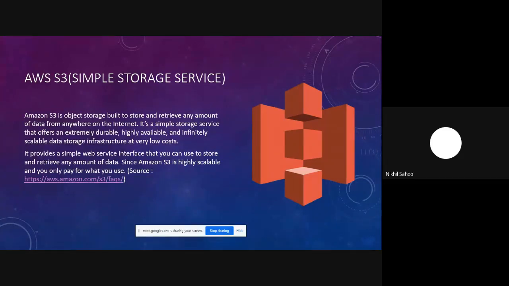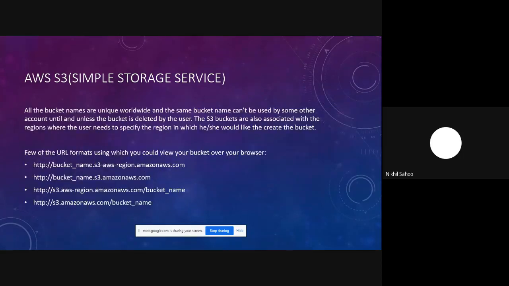Buckets you can imagine as folders, and objects you can imagine as files. Just like you place files inside your folders, in the same way we place objects inside our buckets. All bucket names are unique worldwide, so no two buckets would have the same name. All these buckets also need to be associated with a region, where the user specifies the region in which he or she would like to create the bucket. And here are a few URL formats through which you can access your bucket over your browser itself. So yeah, that was all about the S3 introduction.